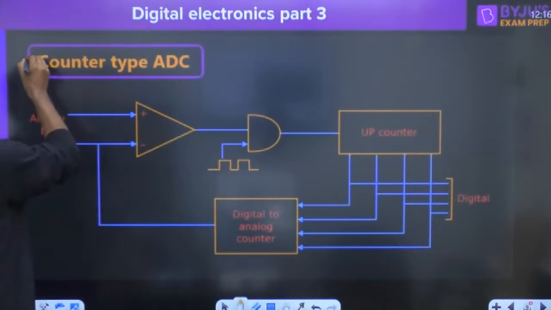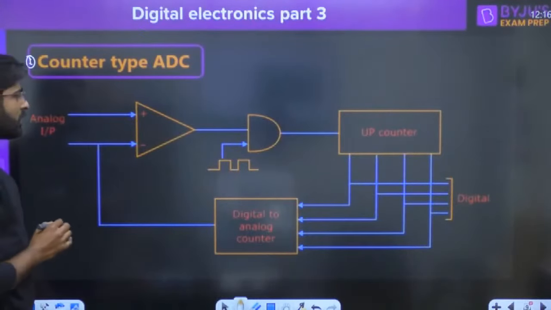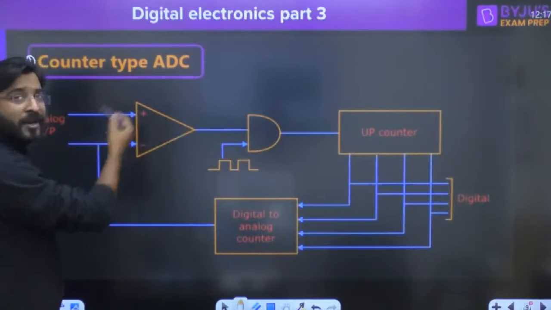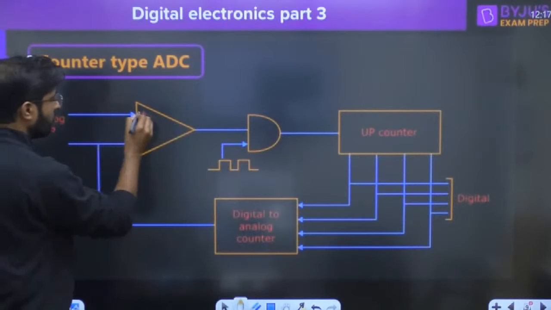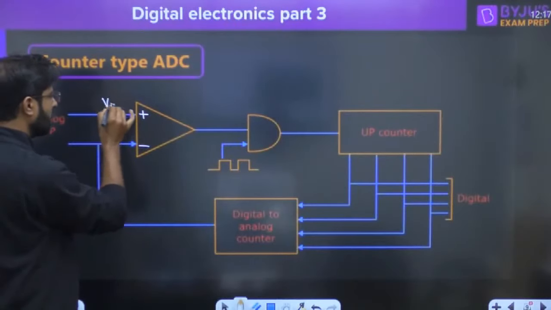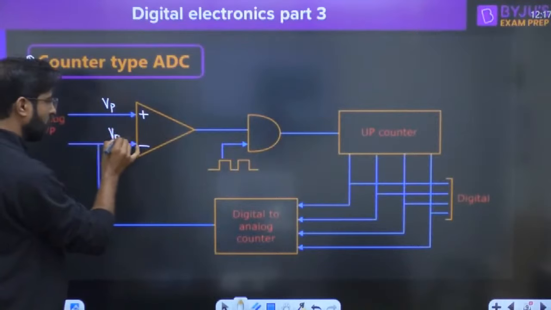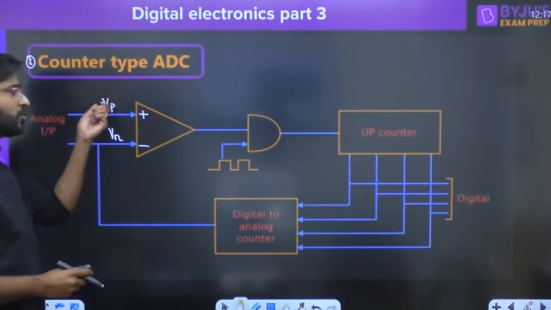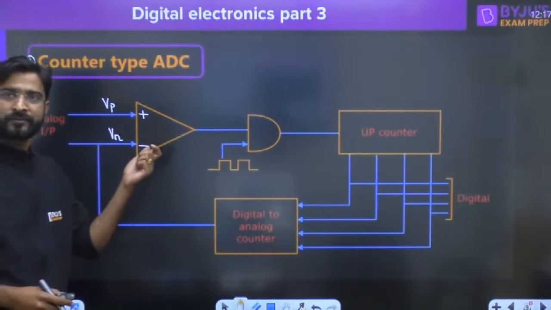First we are going to discuss the counter type ADC. In the counter type ADC, guys, this is nothing but a comparator. Here this is called the positive terminal and this is called the negative terminal. Whatever value is there at the positive terminal, I can write it as VP, and at the negative terminal we can say it is VN.